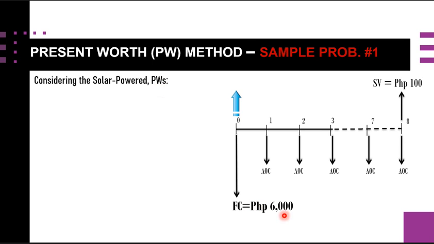For the third alternative, we have now the solar power, denoted by PW subscript S. We have this data here for the first cost and for the salvage value, which is 100, and our annuity, the EOC, is simply equal now to 50 pesos.